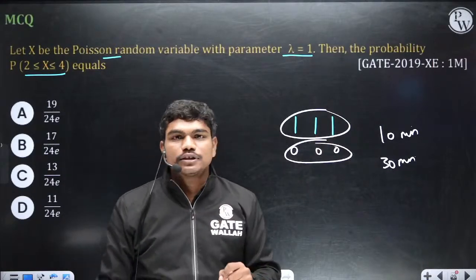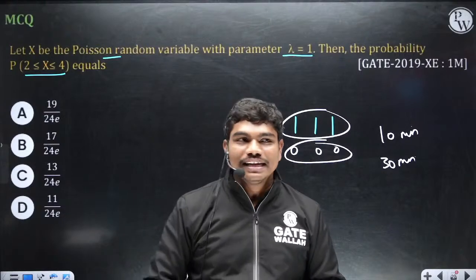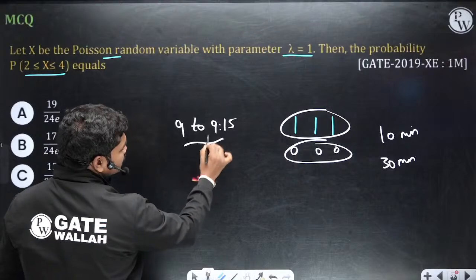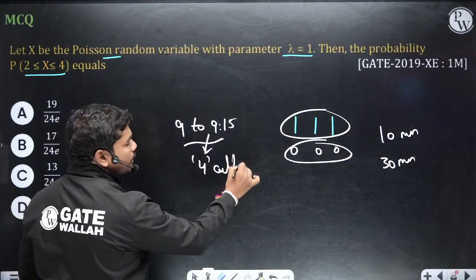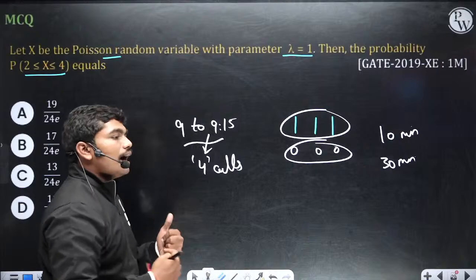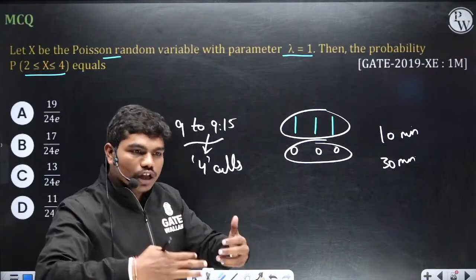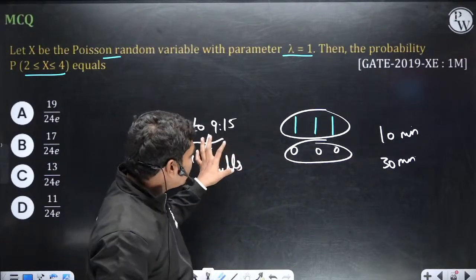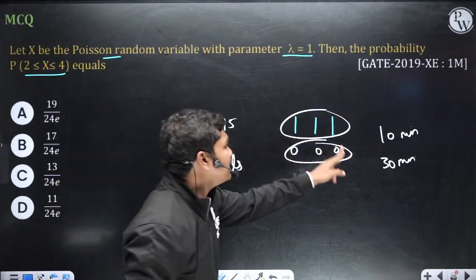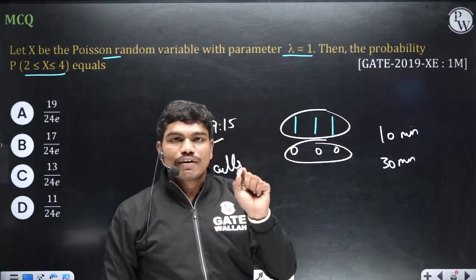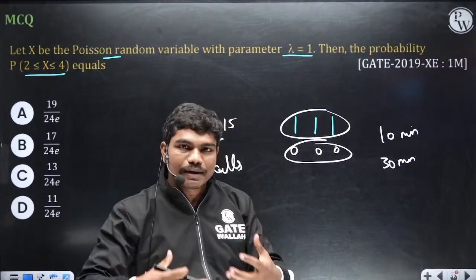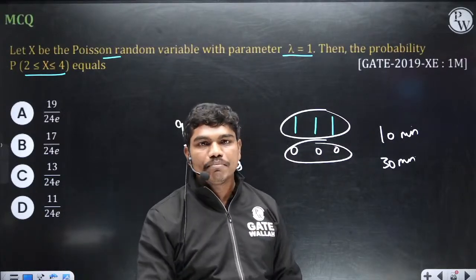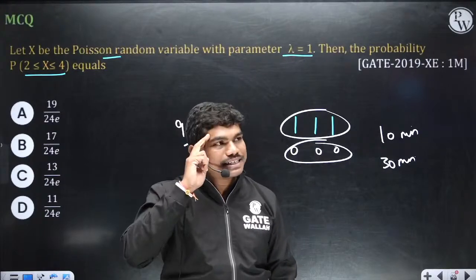But let us suppose I was a receptionist in a hotel. Let us suppose from 9 to 9:15 on an average I am getting 4 calls every day, for example, on the landline. Now if I increased the time, the number of calls will increase. Yes or no? The probability of getting more calls will increase. So here the number of successes depends on time. In the target example, the number of successes does not depend on time. Clear? So whenever successes or the happening of an event depends on time, you have to go for Poisson distribution. Whenever things are not impacted by time, you can go for binomial distribution. Clear? Please keep these points in mind.